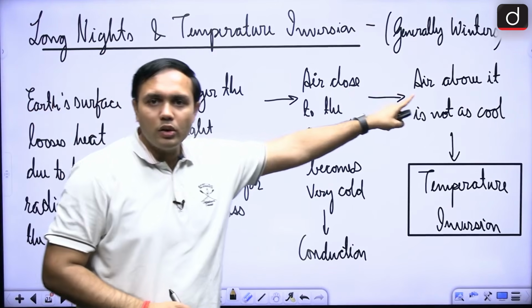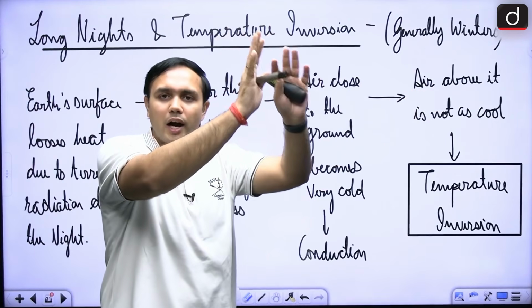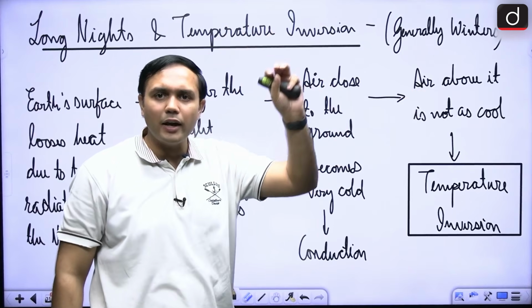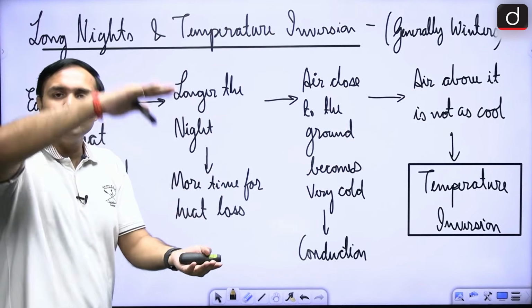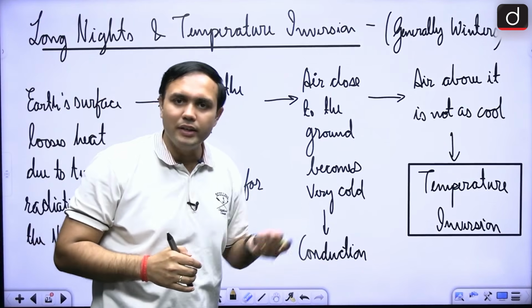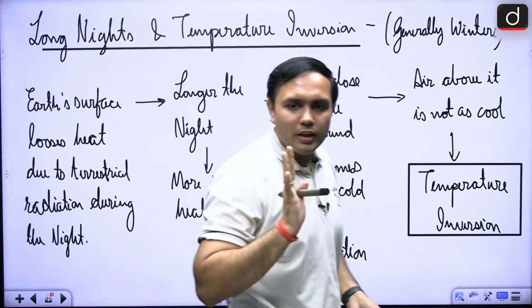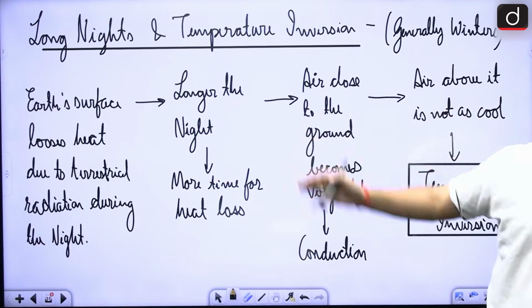But that is not the case with the air at the higher altitudes, right? So higher altitude air is still not as cold as the lower altitude air. So as you are moving up, the temperature rather than decreasing is actually increasing. That is thermal inversion. All right. That is a similar phenomenon that is happening in other cases also.